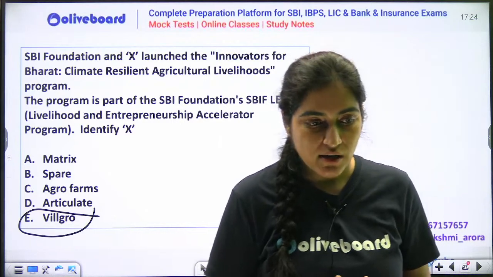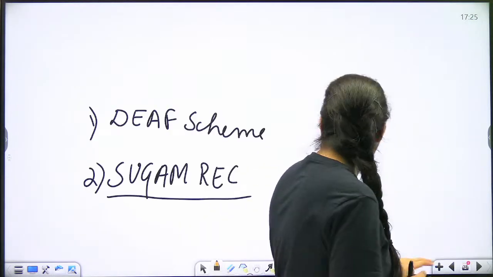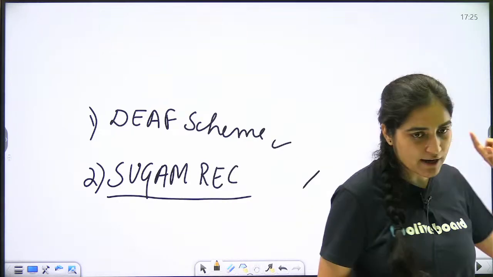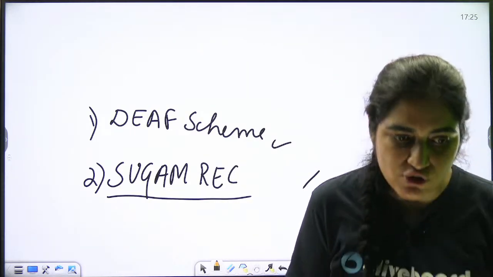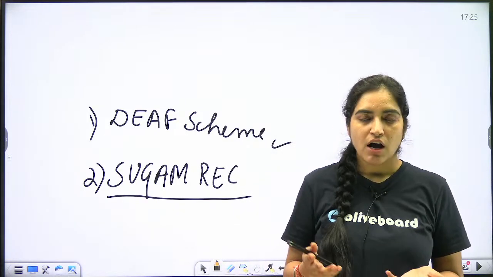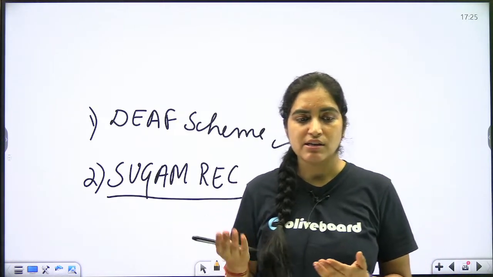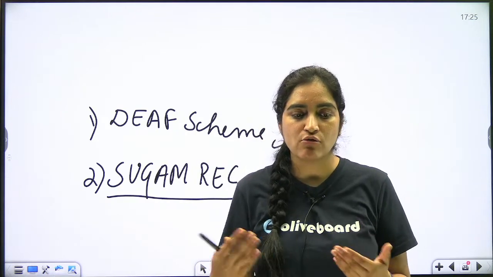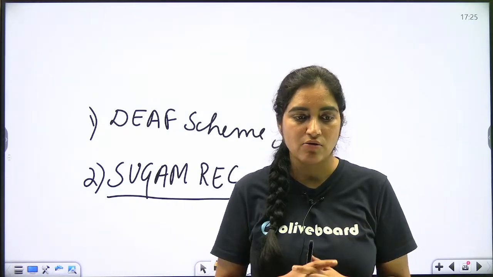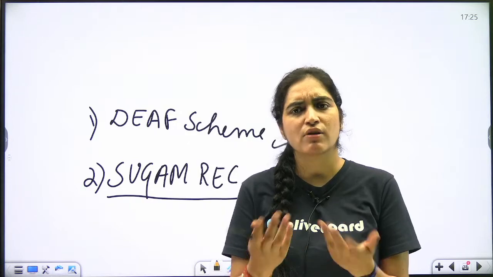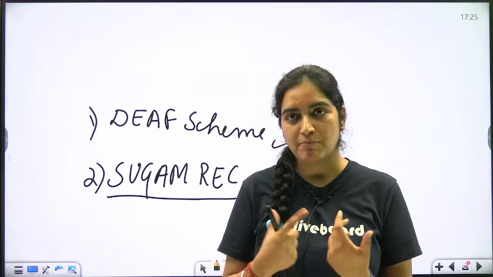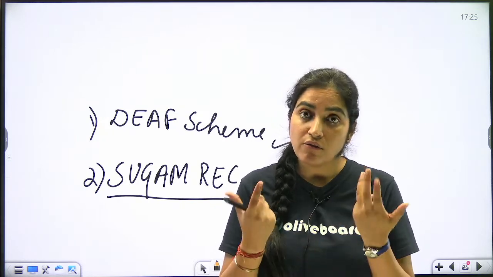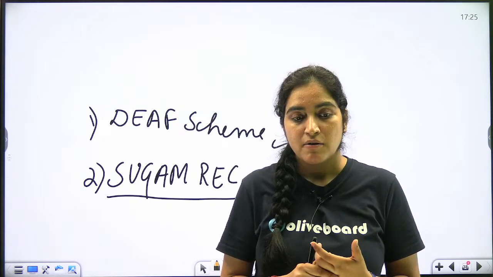So that is what is there from my side. And these are the two homework things that you have to comment down in the comment section. How to make notes of the newspaper? Why make notes? We are giving notes to you. There is so much RBI material and all these things, why do you want to make notes again and again? There is no point in making notes. And if you want to make notes, you can make notes. Whatever I am teaching you in the class, make notes out of that. But personally, if you ask me, you people do not have so much time.